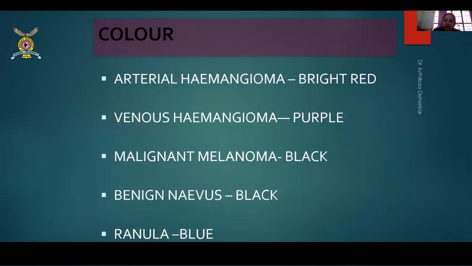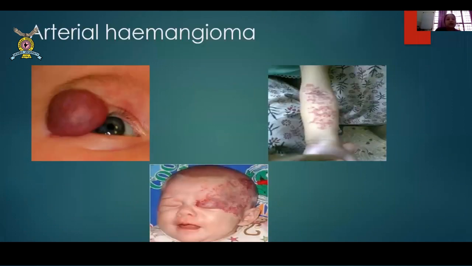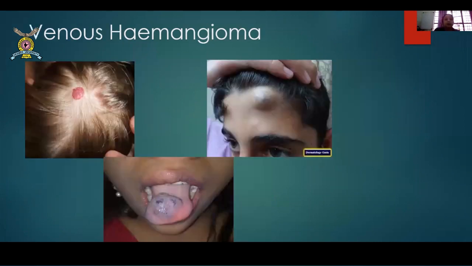So based on color also, you have certain swellings like arterial hemangiomas or venous hemangiomas, malignant melanomas, benign nevi, or ranulas. So what are these? Now these are the arterial hemangiomas. So arterial, again, artery has a bright red color. So these are bright red hemangiomas which appear on the skin of babies most commonly, less likely on adults. Venous hemangiomas you see most commonly in adults. They are dark or have a bluish hue.